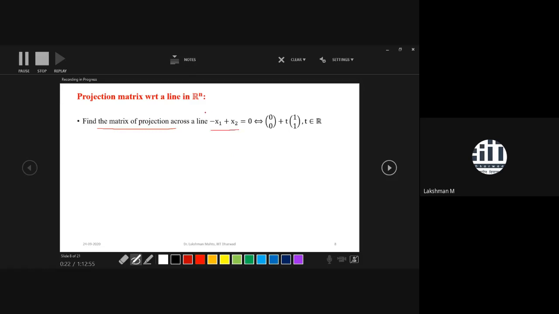That means you are in R2 and you have a line. The equation of the line is minus x1 plus x2 equal to 0. I'm drawing the horizontal axis as x1 and the vertical axis as x2. This equation talks about the line x2 equal to x1.